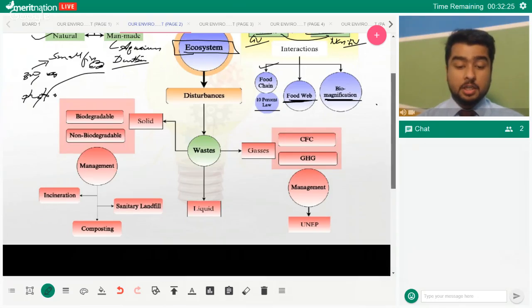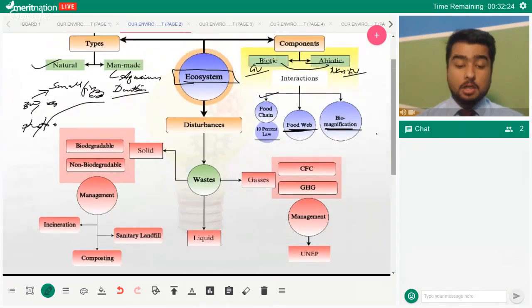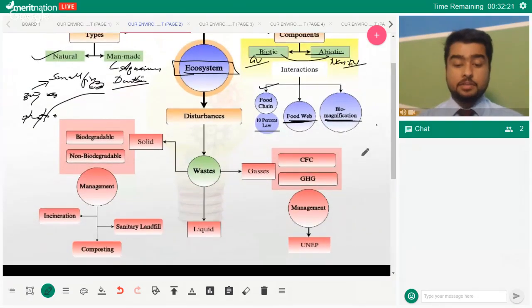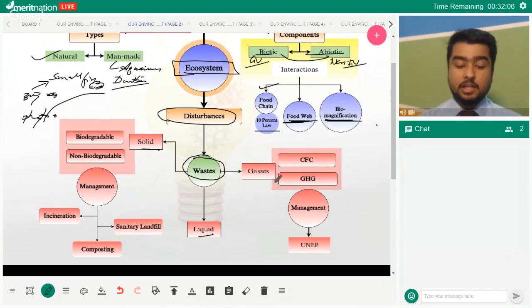No, don't worry. So then we talk about, after completing the ecosystem, magnification, and food chain and food web, we talk about the disturbances that take place in the ecosystem. And the first and foremost thing is that we generate too much of waste, right? So we need to talk about the three kinds of waste on the basis of the state, that is solid, liquid, gases. You need to be aware about the examples.